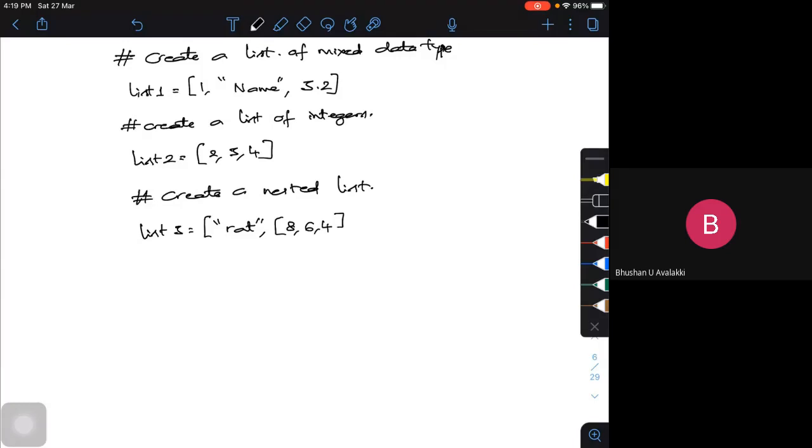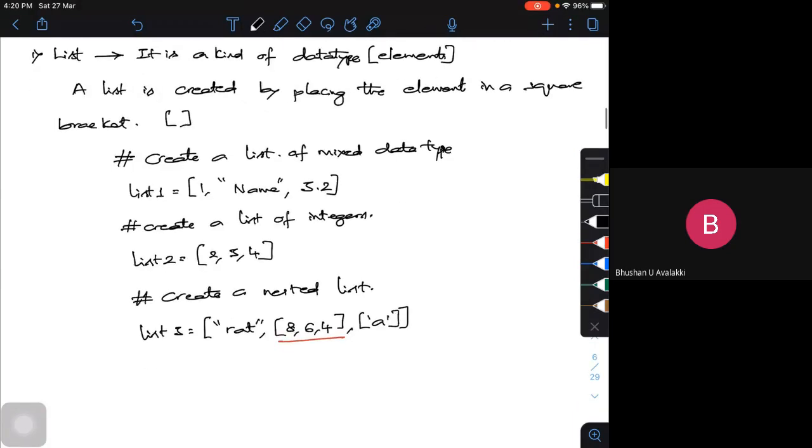This is a list of integers, followed by one more list consisting of a letter A or B or whatever it may be, within single inverted commas. But you have to ensure that however many square brackets you open, you close them. I have opened the square bracket and there is a rat which is a string, then an integer list, and then a string list which is A. So this is called a list.